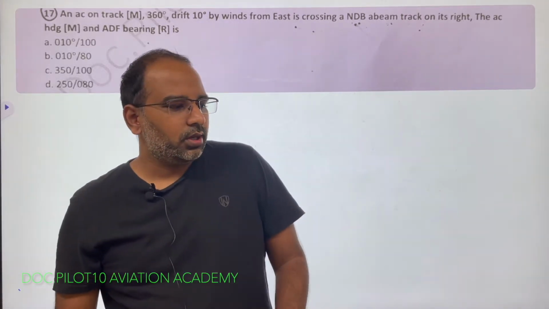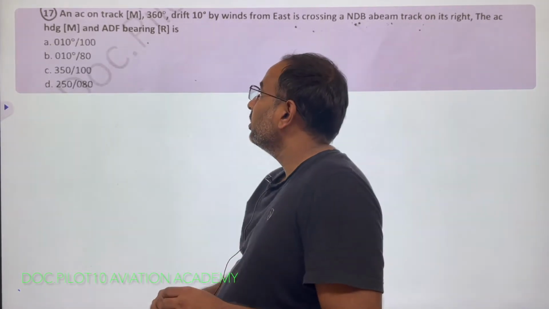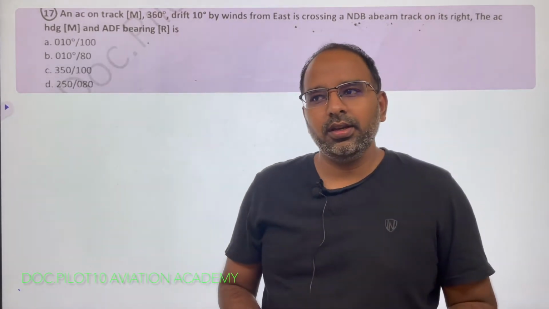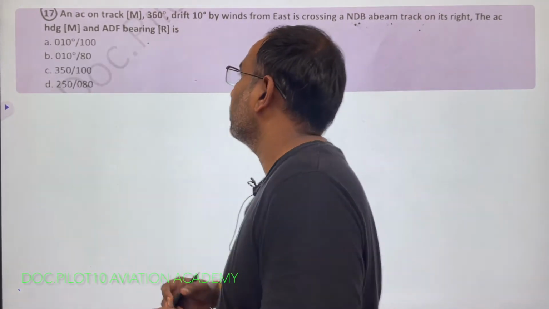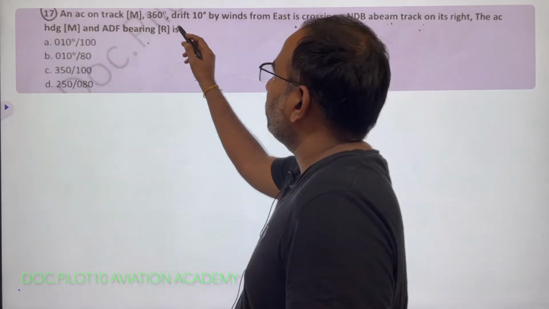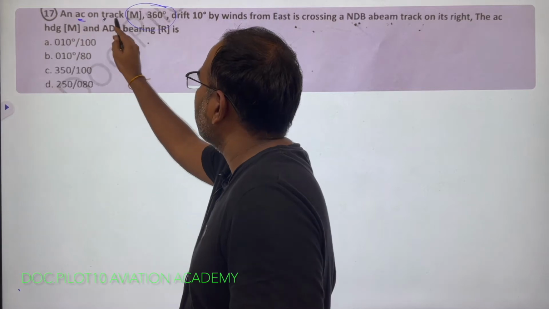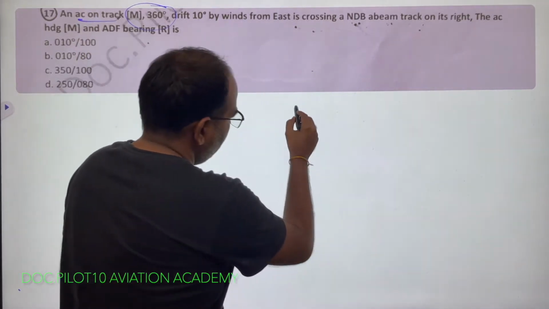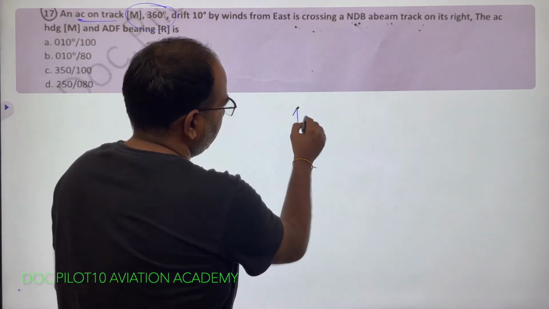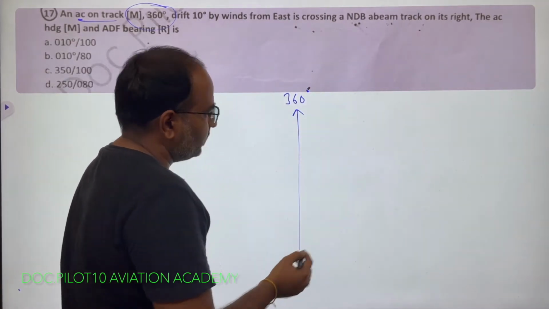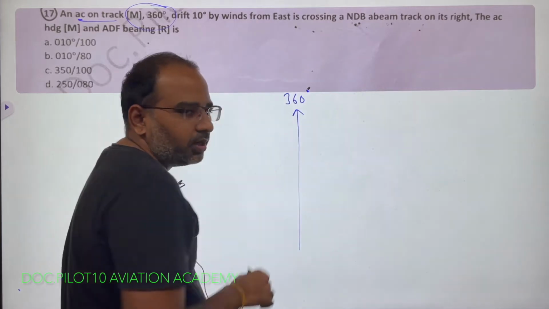Hi guys, this was a question asked by one student. It's a very easy question. The thing is, you have to understand the English in the question. Correct? It says the aircraft is on track 360. Aircraft is on track. That means 360 is nothing but north. Correct? 360 or 0 degrees or north is seen. The aircraft is maintained on this track.